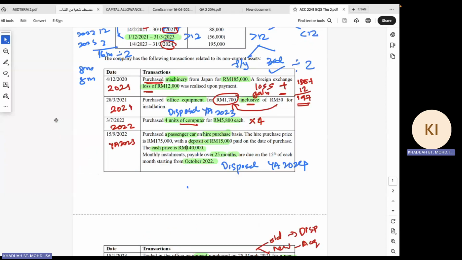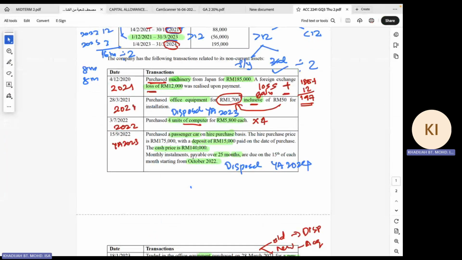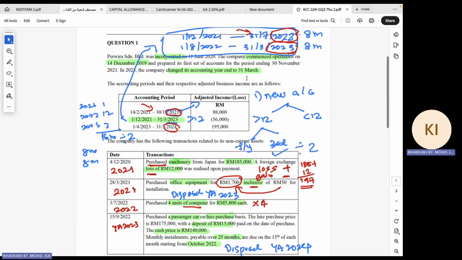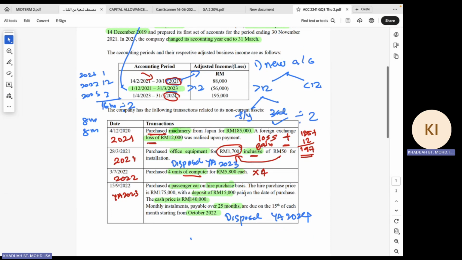So when it was incurred on 15 September 2022, that is actually in YA 2023. So that will be the first YA you are going to claim. In YA 2023, you paid the deposit of 15,000, and how many installments did you pay?